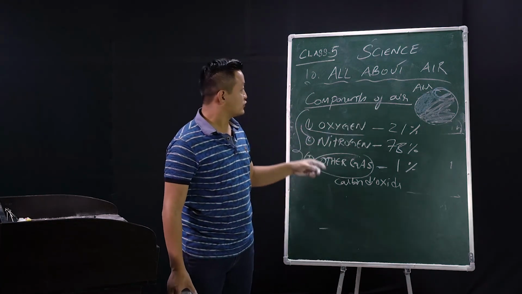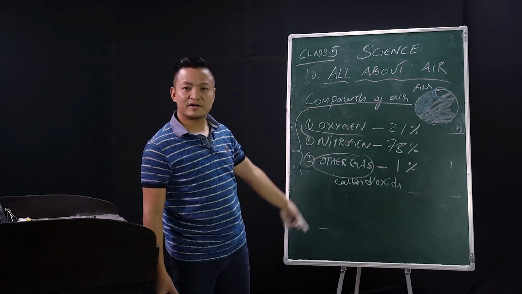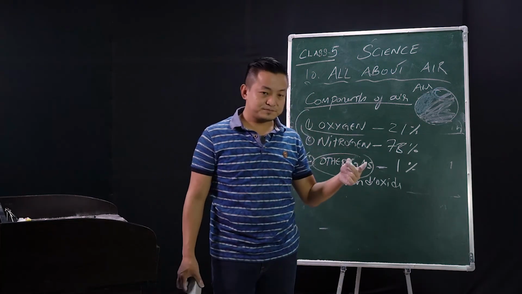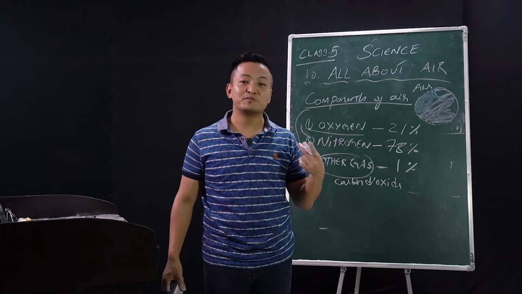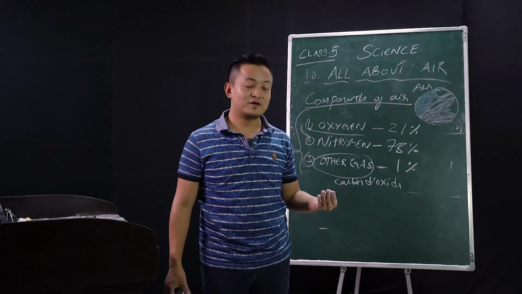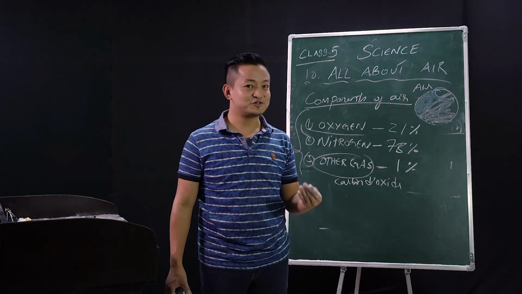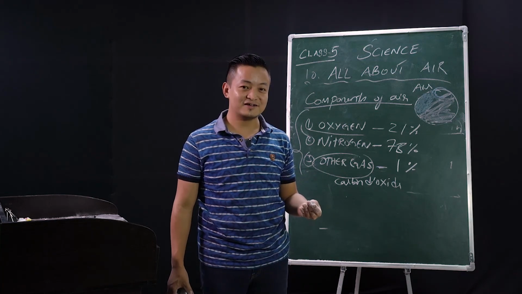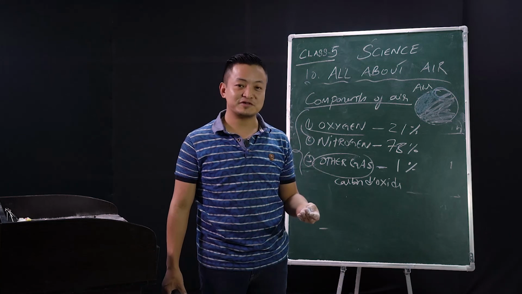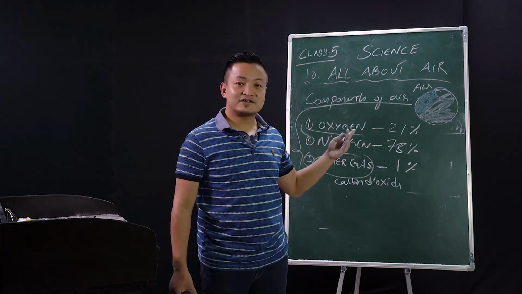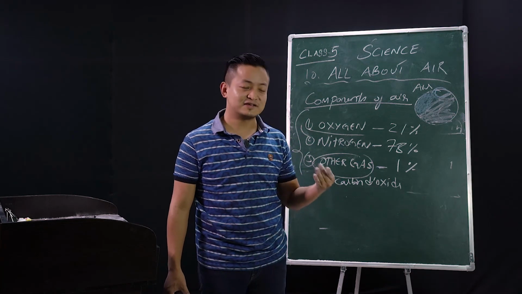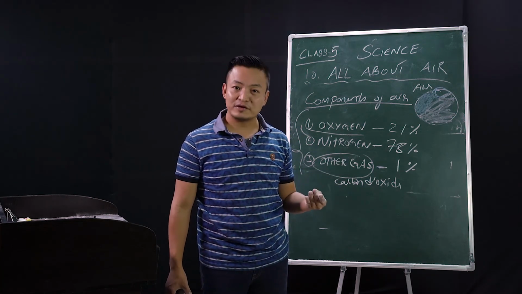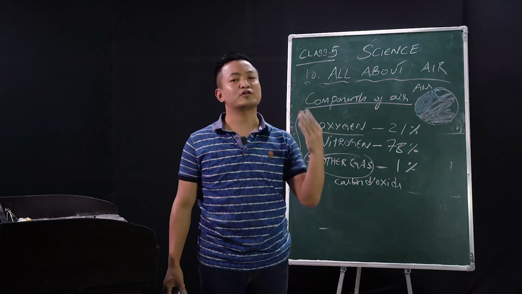Clear? So we are done with air, and I'll give you one assignment. You can write some important uses or properties of air. I'm sure you will be able to do that. Class 5 students, you're the smartest students. Write the properties of air, or the uses of air. List at least 3-4 points in your own words.